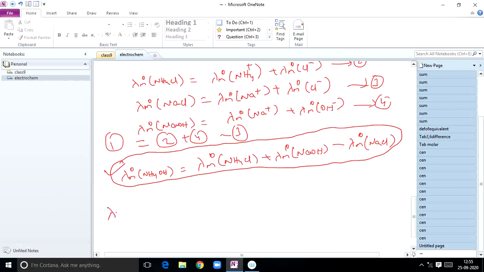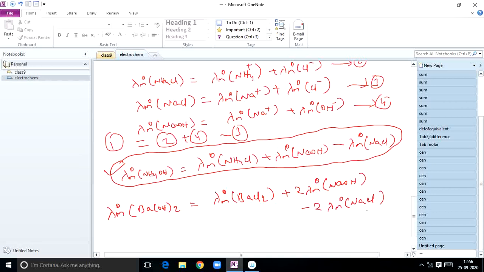And one more equation I will write: lambda m naught of Ba(OH)2 is equal to lambda m naught of barium chloride, common ion is there, plus 2 into lambda m naught of NaOH, because hydroxide is there, that's why I have taken NaOH, minus 2 into lambda m naught of NaCl.